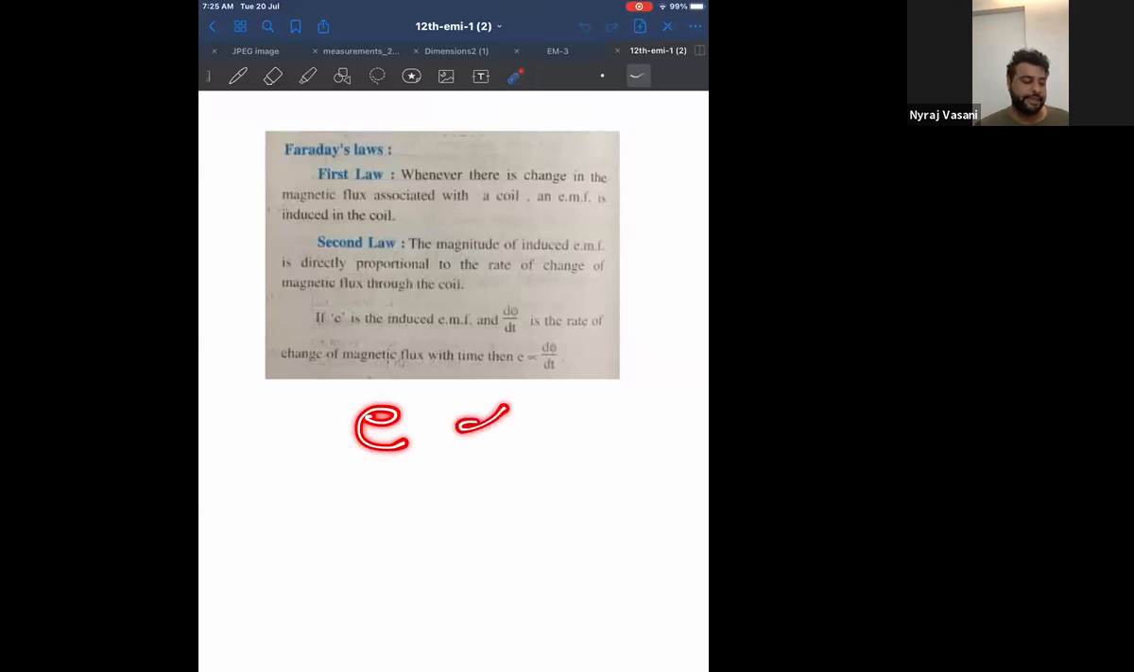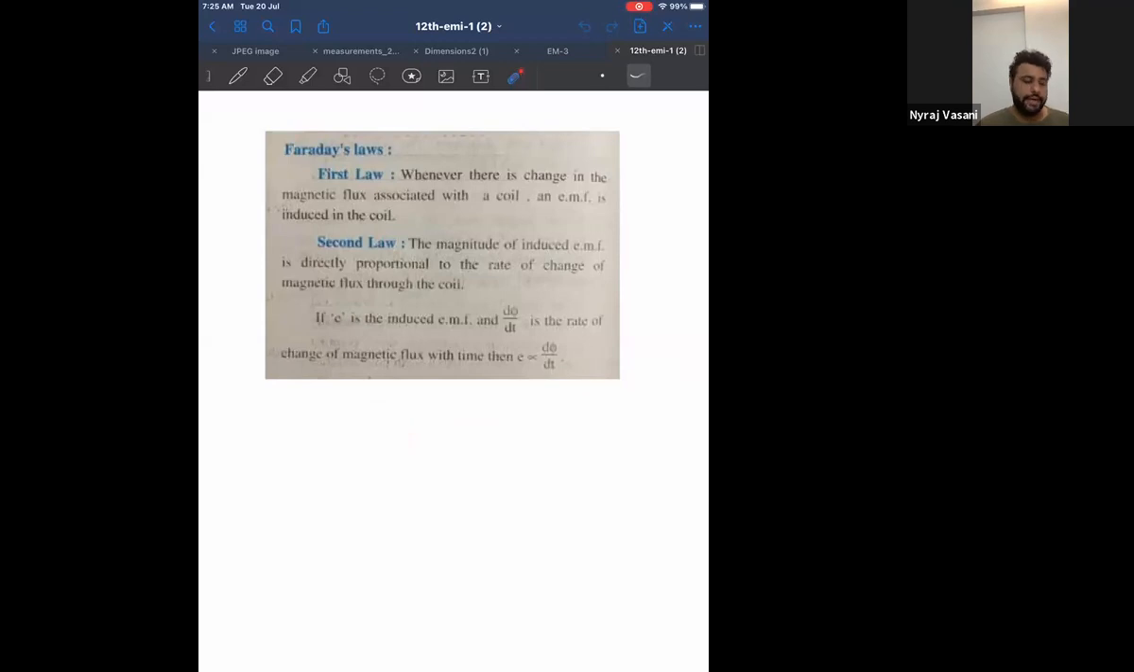Okay. So what Faraday said, the magnitude of induced EMF, meaning how much ever EMF you are getting, is directly proportional to the rate of change of magnetic flux. Meaning, the more you change magnetic flux, the more you get EMF. The lesser you change magnetic flux, the lesser you get EMF. And if you do not change magnetic flux, you will not get EMF at all.